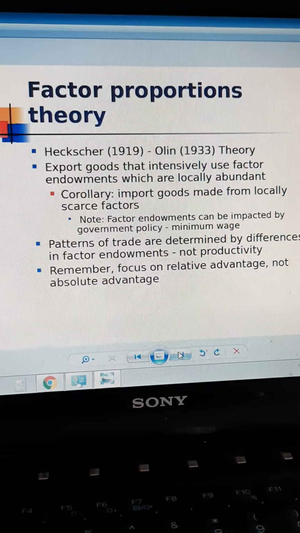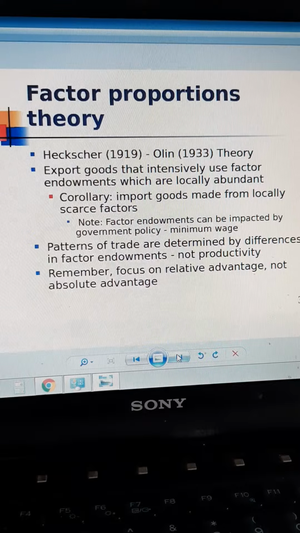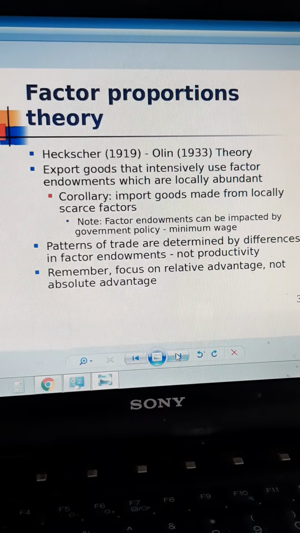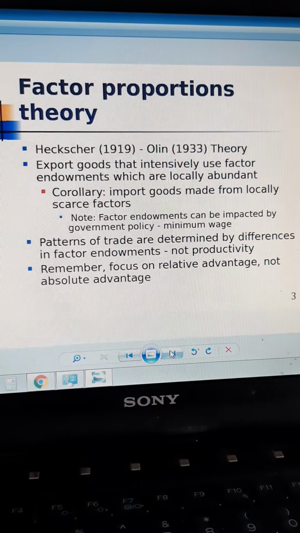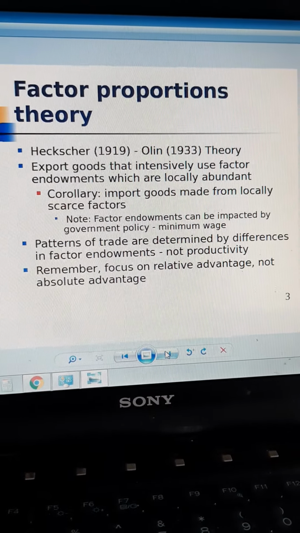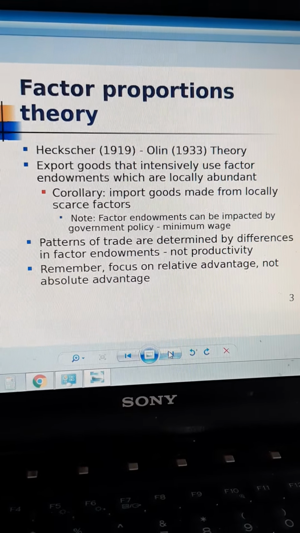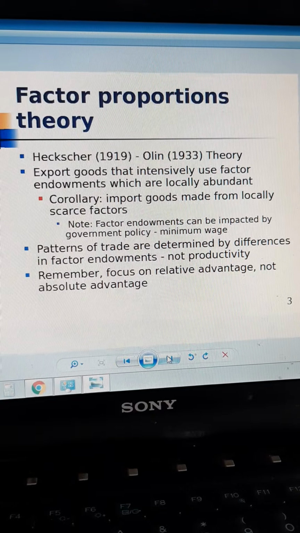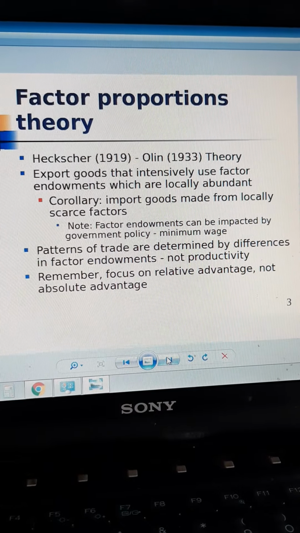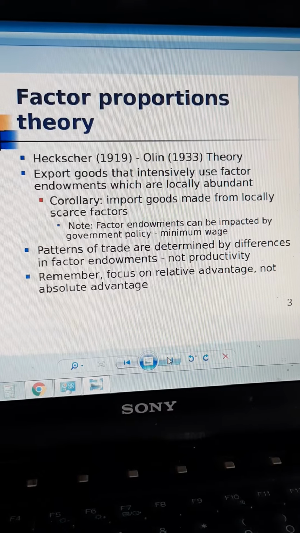abundant in. A country will export proportionately to what? Goods that use factors that are abundant in their country. Right? They export goods where factors are locally abundant.